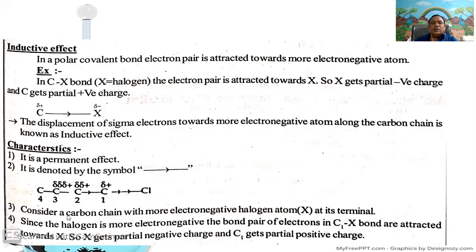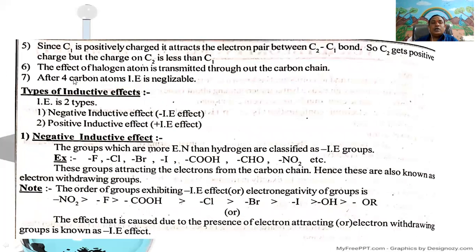Third, consider a carbon chain with a more electronegative halogen atom as its terminal. The halogen atom is the terminal of the carbon chain. Fourth, since the halogen is more electronegative and the bond pair of electrons in the C-X bond are attracted towards the halogen, X gets a partial negative charge and carbon gets a partial positive charge.